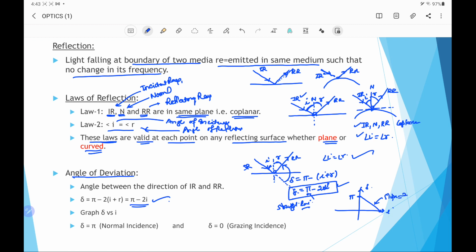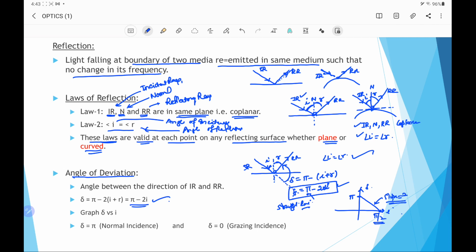It cuts the I-axis where delta is 0. If we put delta equal to 0, then I will be pi by 2. So this is the graph of the angle of deviation versus the angle of incidence, which is an inclined line having a negative slope, whose x-intercept is pi by 2 and y-intercept is pi.